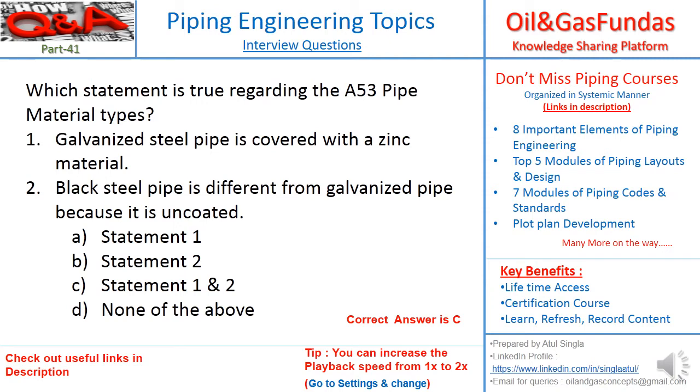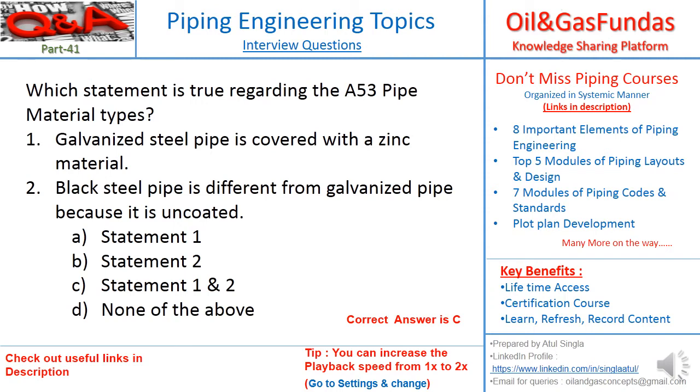There are two types, galvanized and black steel. First statement is talking about the galvanized. It is saying it is covered with zinc material. So this statement is true. In galvanized steel pipe, the pipe is covered with zinc material. Black steel pipe is different from galvanized because it is uncoated.